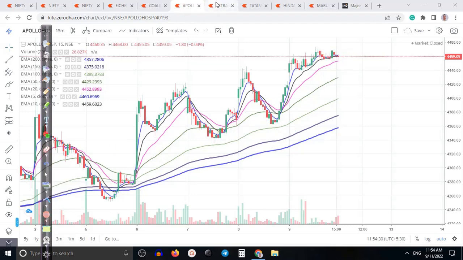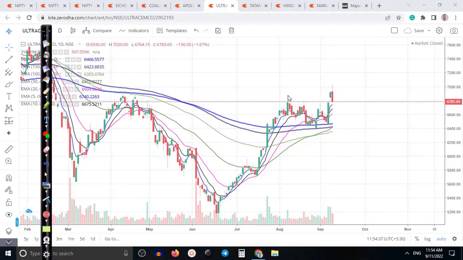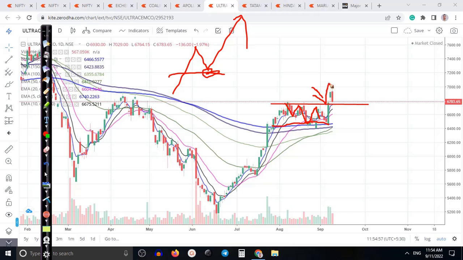All right. So another, Ultratech Cement. Ultratech also, this is the daily time frame, a perfect resistance line. So here you can see, as I said, after breaking this resistance line, price again pulled back, and after that again bounced from this area. Similarly, for the last few days price was running sideways in this range, and finally broke this area, created a new high and again pulled back. So it's a perfect opportunity after getting a buy signal above this supporting line.